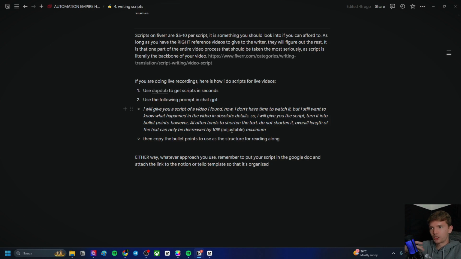Now that number is adjustable, but if you don't write it that way, it's truly just gonna compress the script into literally a few bullet points, and it's gonna be way too compressed. But that way it comes out summarized enough for you to read on and improvise. Those are gonna be very detailed bullet points, but at the same time you're gonna have some space to improvise and maneuver. And by the way, I recommend going about live content this way: get bullet points, and as long as you're knowledgeable about the topic anyway, which you should be, it's only going to be natural for you to talk about it.